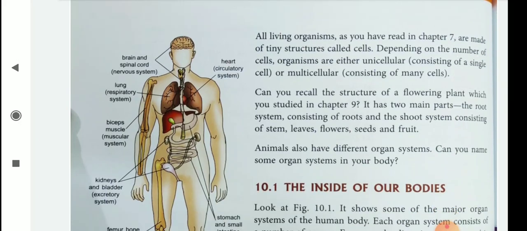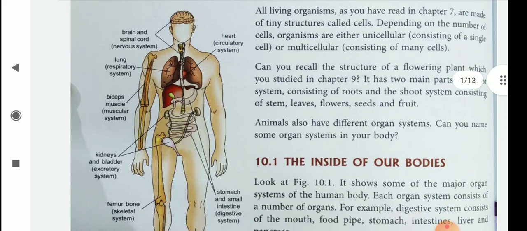All living organisms, as you have read in chapter 7, are made of tiny structures called cells. Depending on the number of cells, organisms are either unicellular or multicellular. Students, remember, uni means one or single and multi means more than one, that is many. Can you recall the structure of a flowering plant which you studied in chapter 9? It has two main parts, the root system and the shoot system. The root system consists of roots and the shoot system consists of stem, leaves, flowers, seeds and fruits.